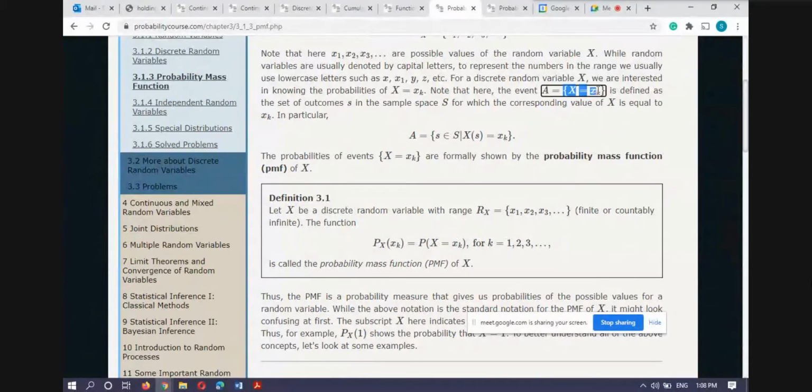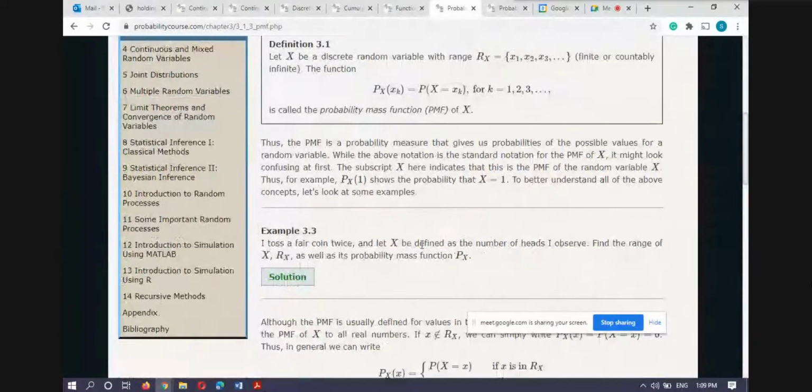Here either this bracket or this bracket, both are the same; they represent the same event, explicitly this one. Finally, I am calculating the probability of this event, and this is known as the probability mass function.